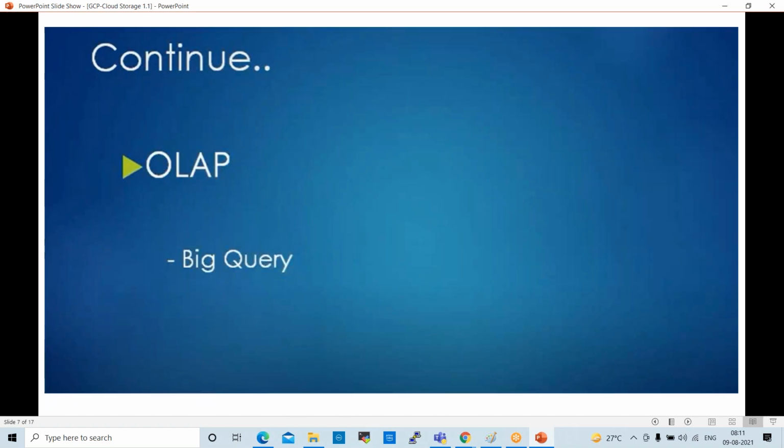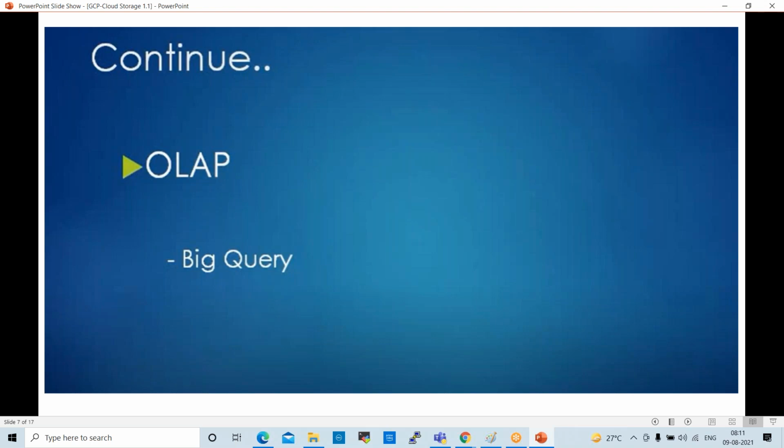Next one is OLAP. OLAP means online analytical processing. Here we can use BigQuery. BigQuery is a tool which is used for analytics, a simple data warehousing tool in GCP, right?